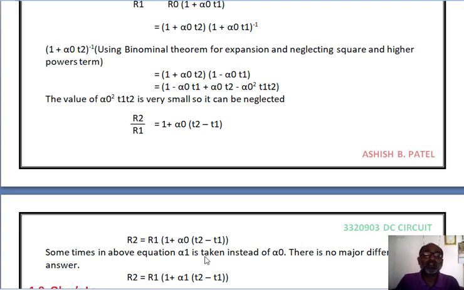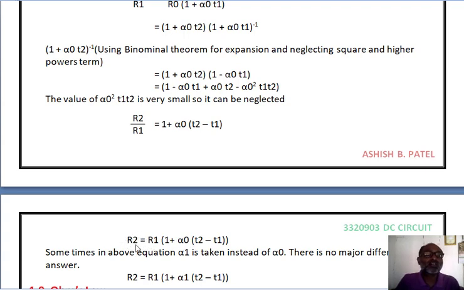Sometimes in the above equation we take alpha 1 instead of alpha 0. If we don't know the value of alpha 0, at that time we can take the value of alpha 1 instead of alpha 0, because there is no major difference in the answer. If we take alpha 0, we can find out the value of R2. If we take the alpha 1 value instead of alpha 0, we can also find out the value of R2.